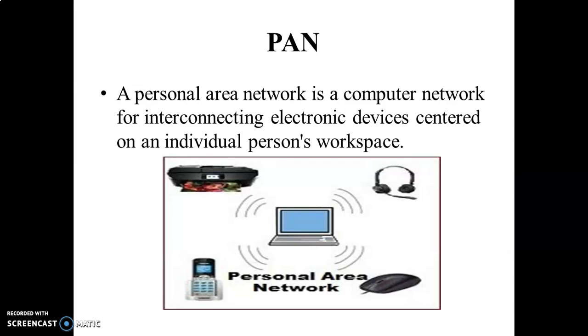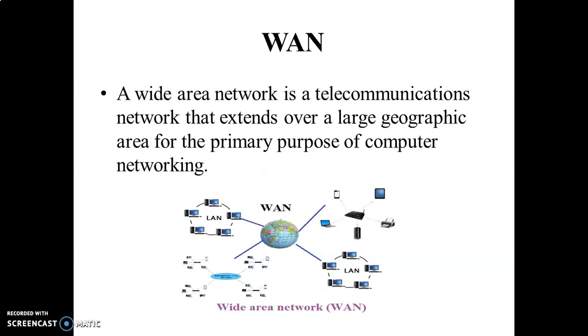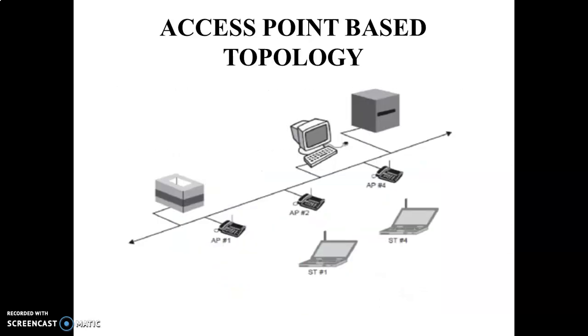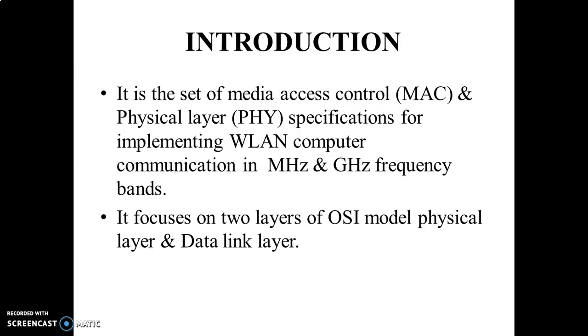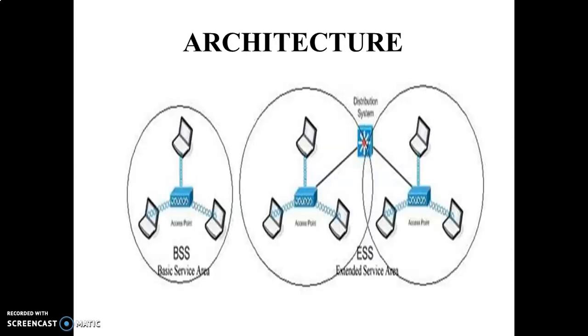So we have just discussed the types of networks: the local area network, wide area network, metropolitan area network, and personal area network. And we also had a discussion about the architecture, the objectives, and the network structure. So this is the architecture. Here we can see the basic service area and extended service area.